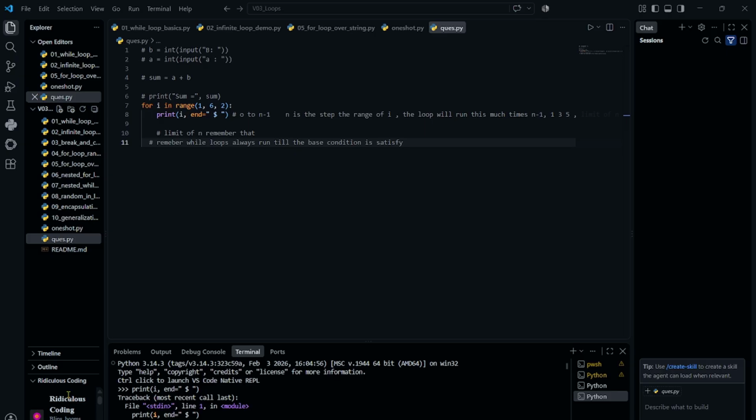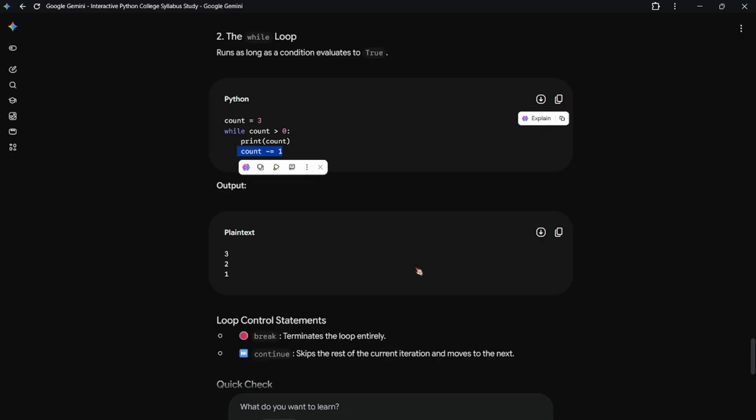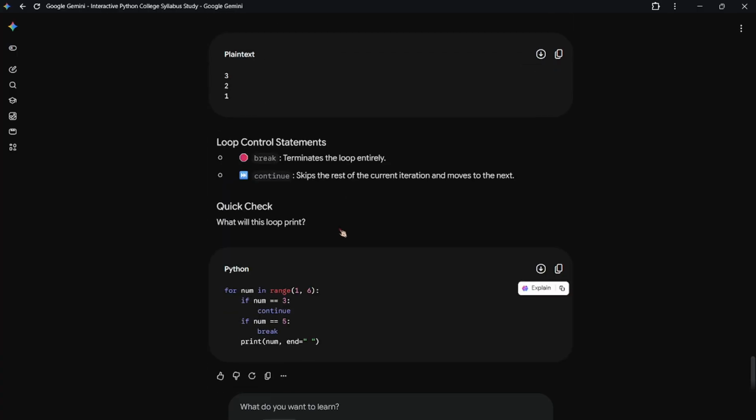The while loop is so, I mean, you should try it. Now you can run it. Okay. Just do it.